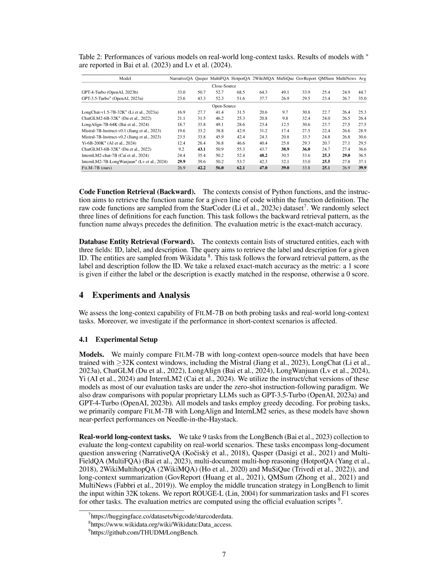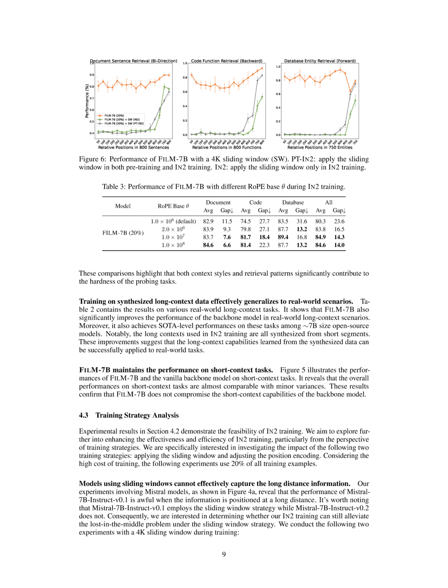In terms of real-world long-context tasks, the study evaluated FILM-7B on 9 tasks from the LongBench collection, including long document question answering, multi-document, multi-hop reasoning, and long context summarization tasks. The results showed that FILM-7B significantly improved the performance of the backbone model in real-world long-context scenarios and achieved state-of-the-art level performances among open-source models of similar size.